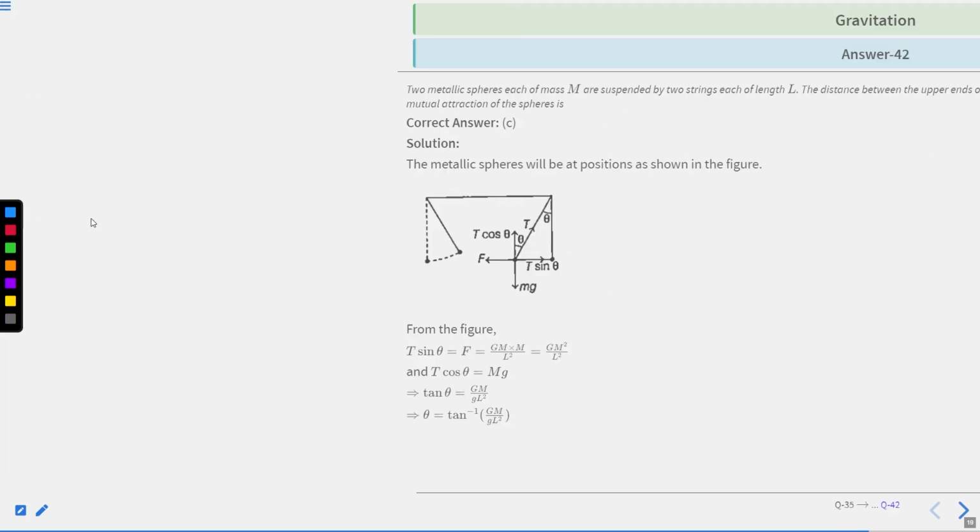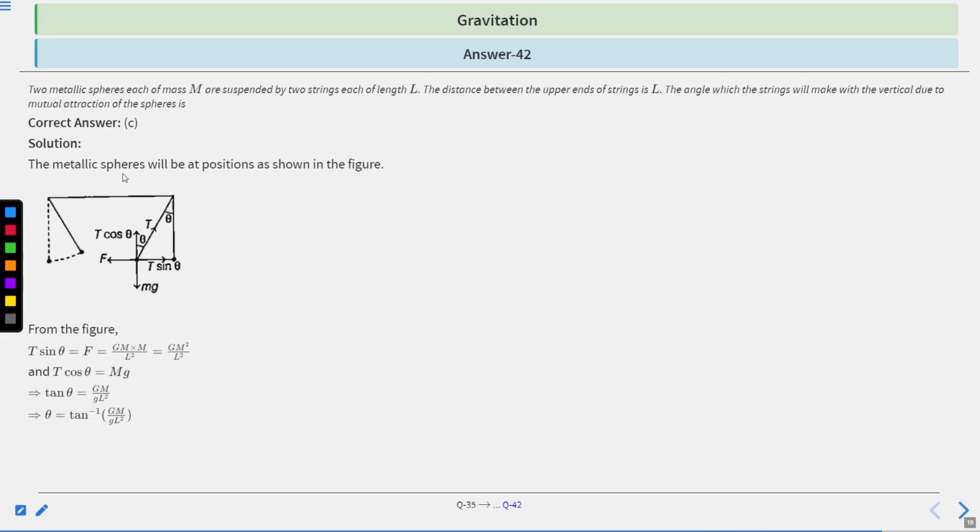Let's find a solution. The metallic spheres will be at positions as shown in the figure, making angle theta, and tension acting in this direction. When we resolve the components of tension, this theta is equal to this. In two directions, the first is T cos theta and the second is T sin theta. And this is F, and mg is the weight.